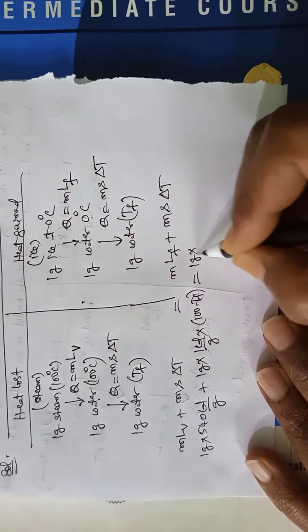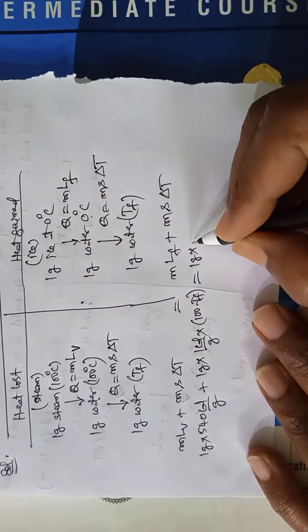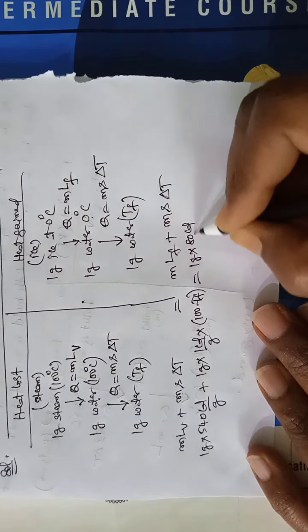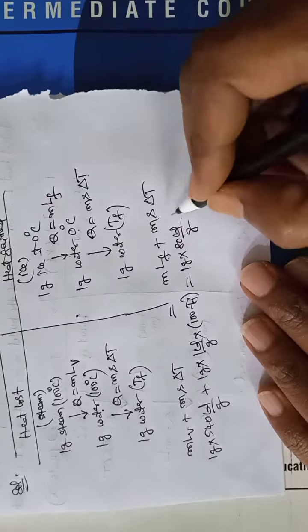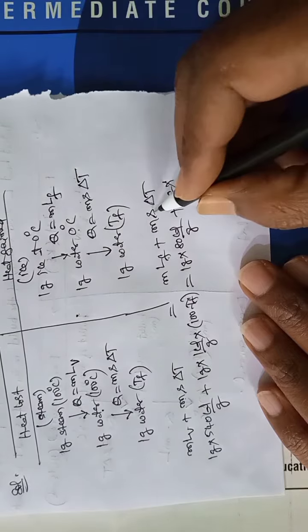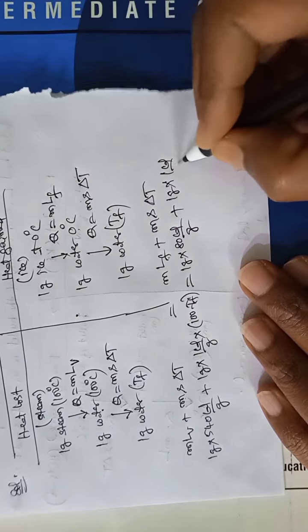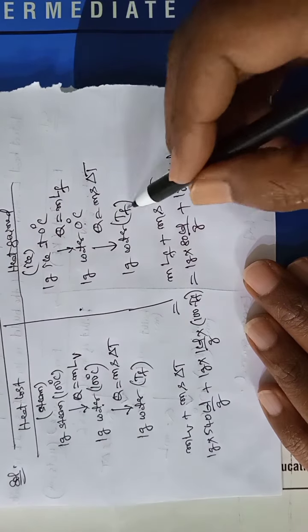One gram LF, here 80 calories per gram, plus mass 1 gram, specific heat 1 calorie per gram, change in temperature TF minus 0.